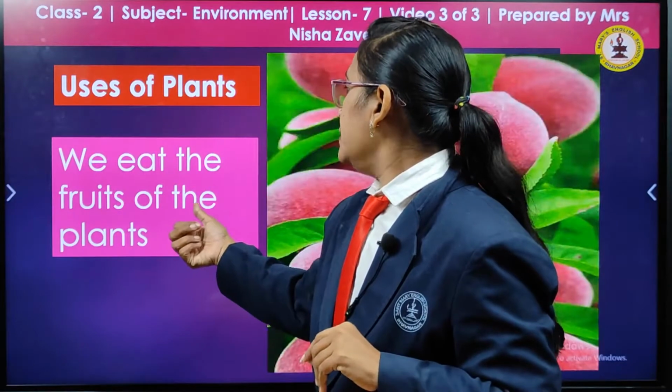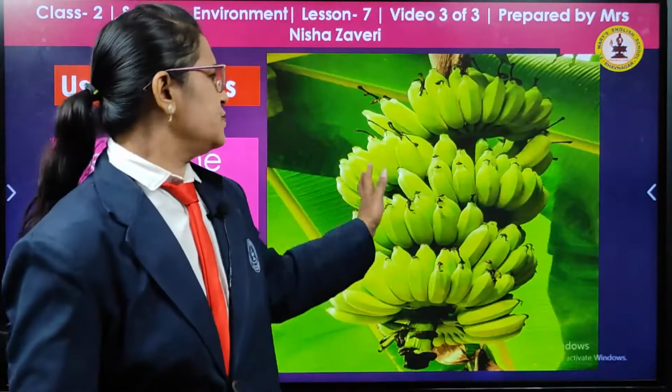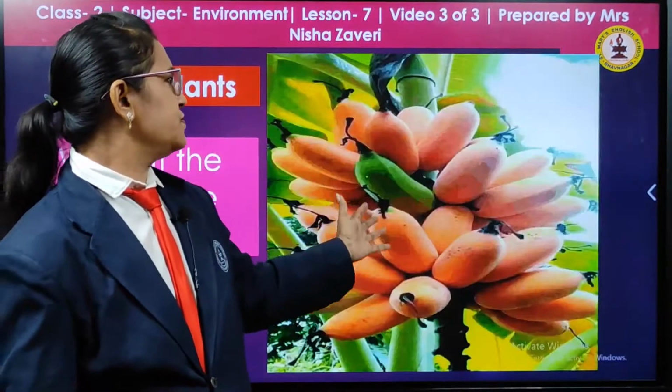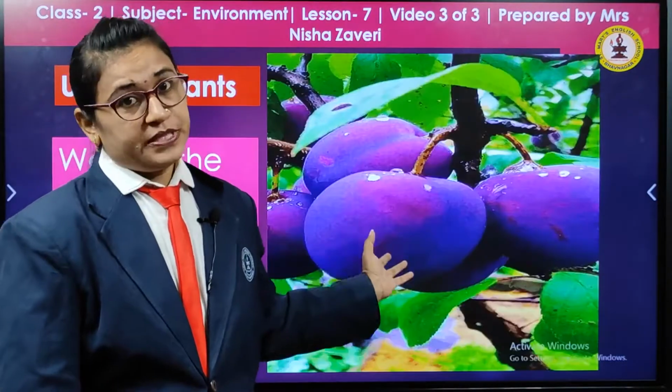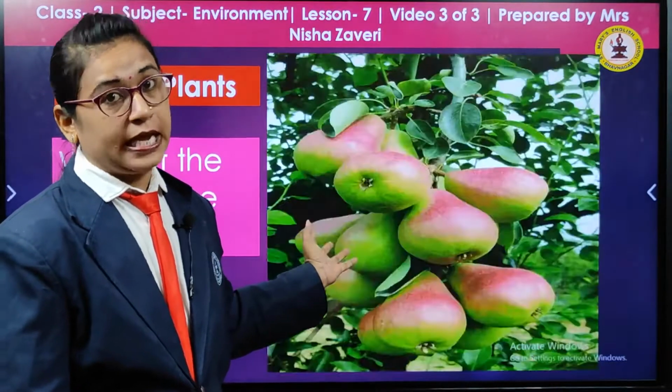We eat the fruits of the plants. We eat different types of fruits. You can see here so many types of fruits. They grow on the plants, and we enjoy different types of fruits every season. So, we eat the fruits of the plants.